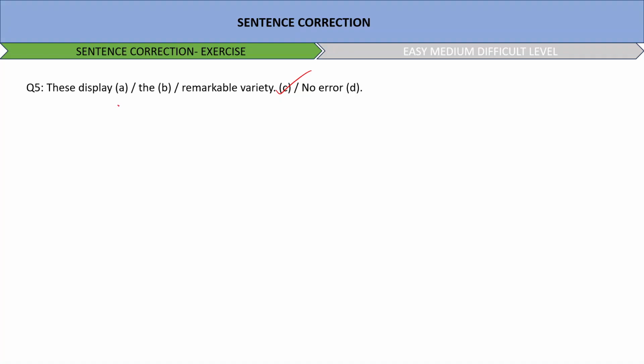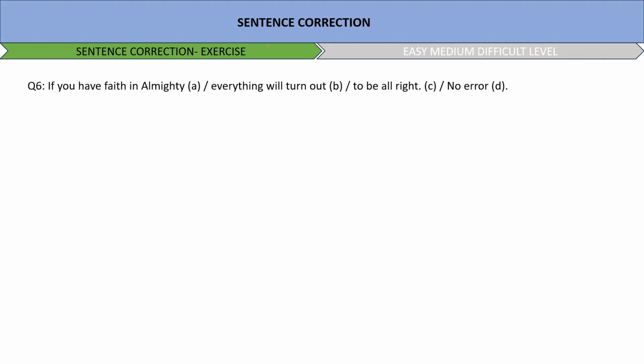These display, sorry, not C, it's B. These display a remarkable variety, or you can say varieties. At times you can also say varieties. I think we should go with option number C, even if I use varieties, it is appropriate.